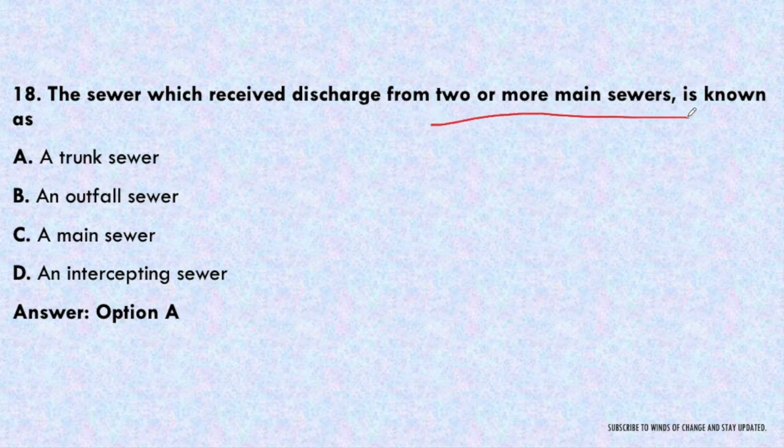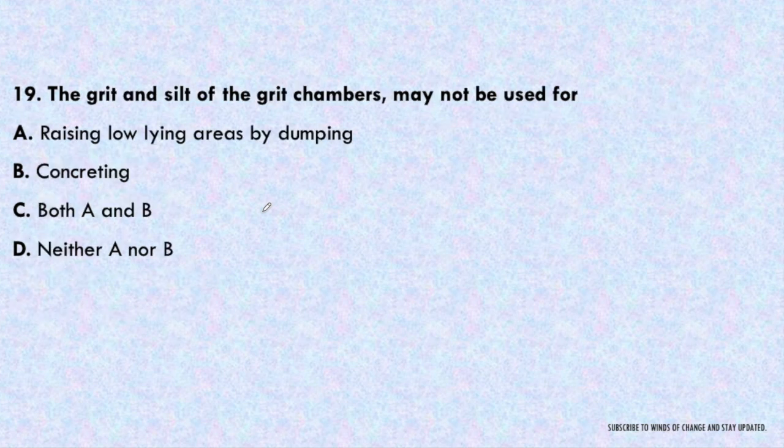First of all, from the house sewer to the laterals to the submain to main, and main to trunk, and then trunk to outfall sewer. So this is the sequence of sewers, and the operation of the sewerage will be performed in this sequence only.